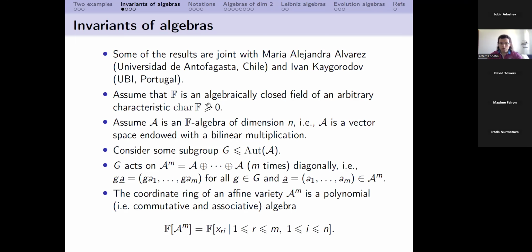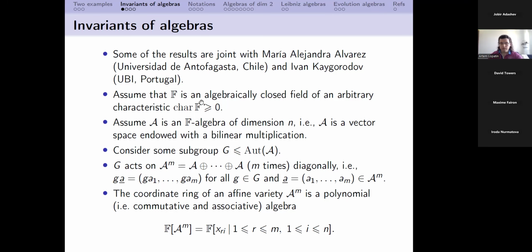Today, I'm going to talk about a project which started some years ago with Maria Alejandra Alvarez, and the second part I was doing with Kaygorodov, and today I will talk about the third part. So what do we have here?